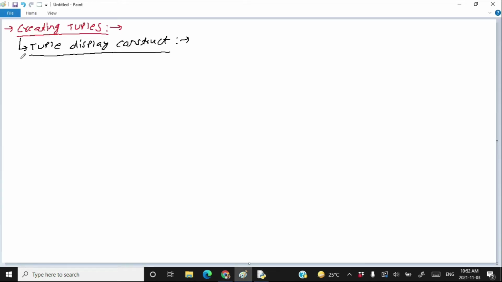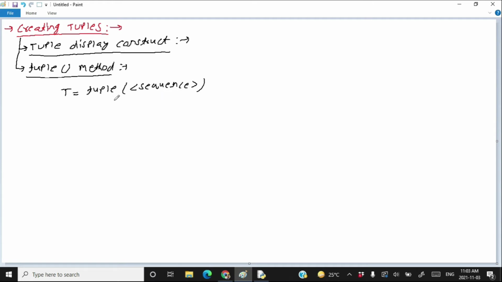After tuple display construct, there is something called tuple method. Tuple method is also used to create a tuple object. If I write T is equal to tuple and pass any sequence in that tuple, then you end up creating a tuple having elements taken from this sequence.